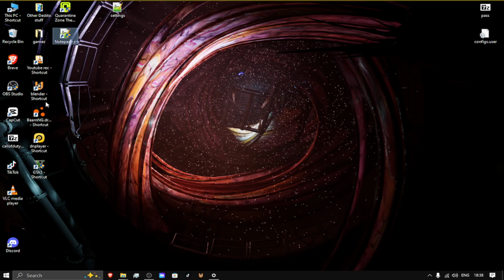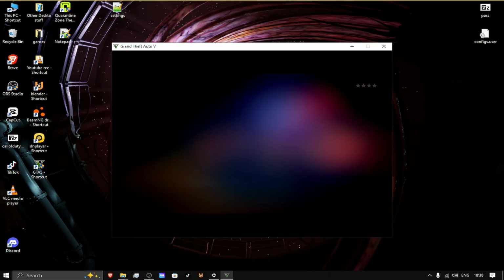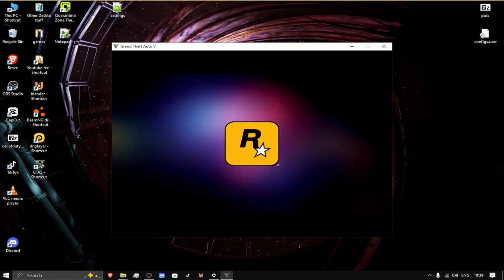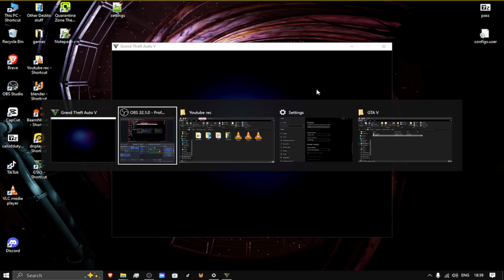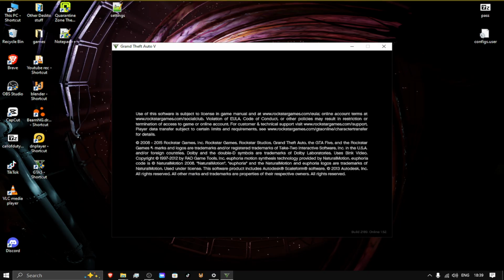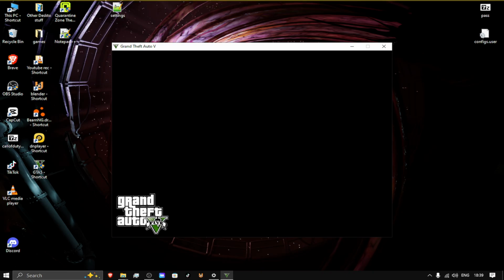All right, so first of all, I'm going to show you what happens when I run GTA 5. Most of you are going to have this problem running this on Windows and you don't know why. I'm going to Alt-Tab. So it's not an Alt-Tab, Alt-Enter. I cannot do any of that. I can Alt-Tab. I'm trying Alt-Enter on both sides. Nothing is working. All right, I'm going to show you how to fix most of it, but there's a little bit of a setup you have to do to get into the game.